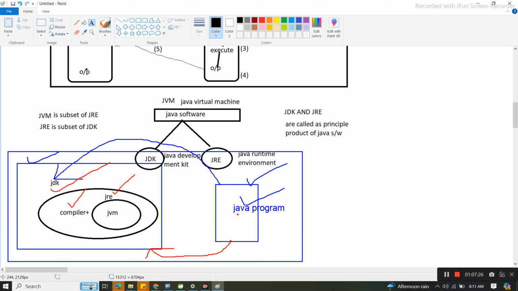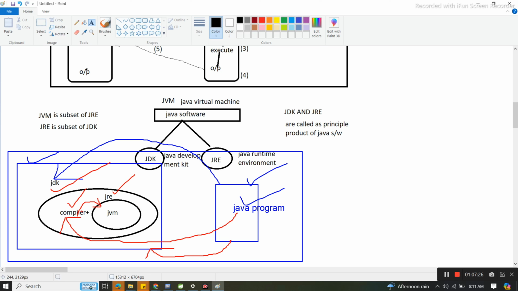So now the Java program is going to hand over that program to the compiler. The compiler has to give that code to the JVM. JVM is not going to understand the developer's code directly, yes or no? So what will the compiler do?